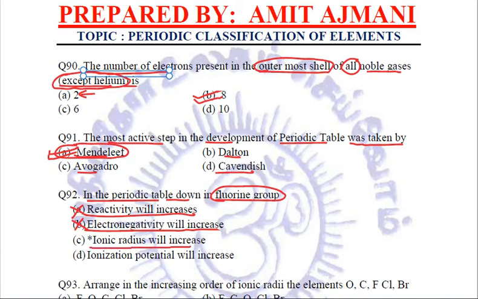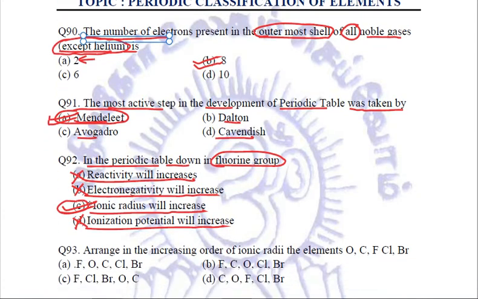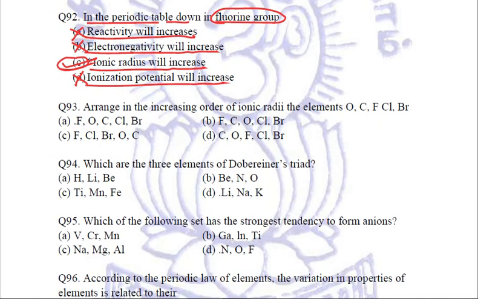Ionic radius will increase. Yes, this is the answer with star. Yes, because the size of atom increases when we go down. And why so? You need to know the reason also, because the number of shells is increasing. Ionization potential will increase. No, it decreases. So ultimately C is the right answer that we are going to mark for this particular question.